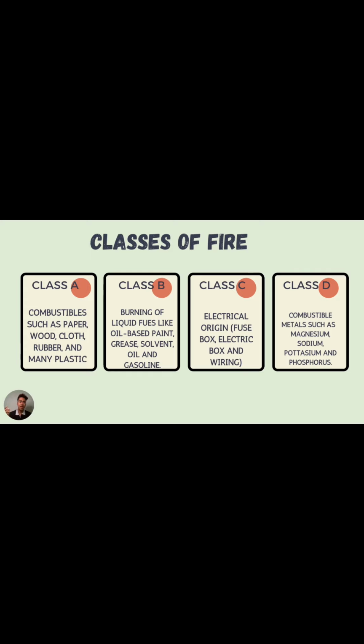Fire also has classes. There are four classes: Class A, B, C, and D. Class A: combustibles such as paper, wood, cloth, rubber, and many plastics. Class B: burning of liquid fuel like oil-based paint, grease, solvent, oil, and gasoline. Class C: electrical origin such as fuse box, electric box, and wiring. And lastly, Class D: combustible metals such as magnesium, sodium, potassium, and phosphorus.